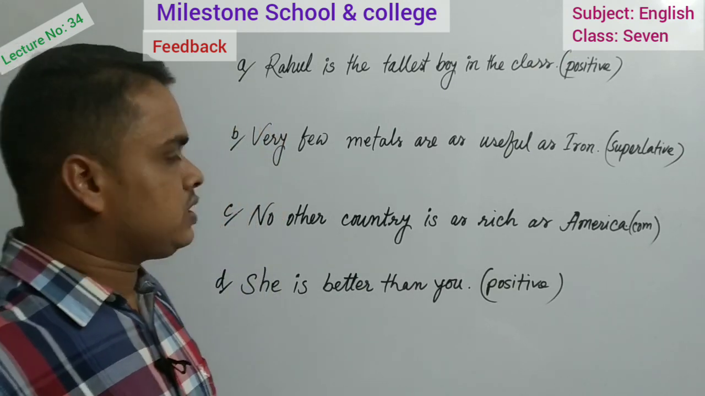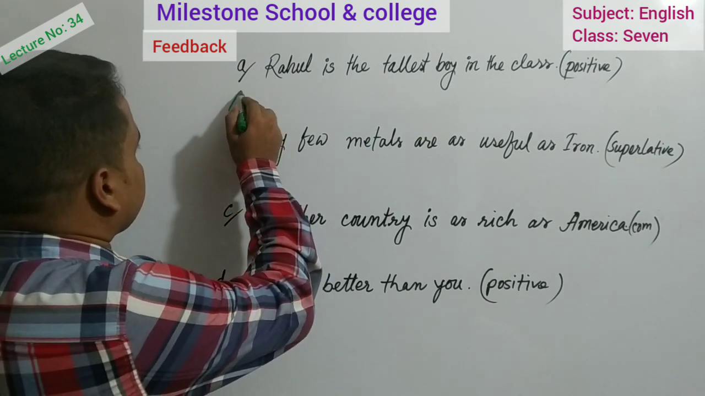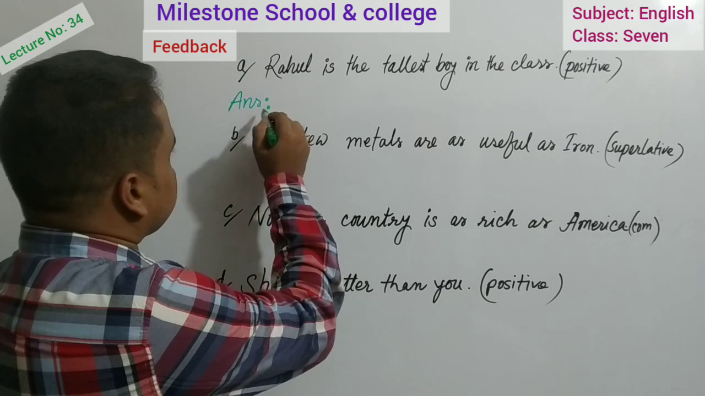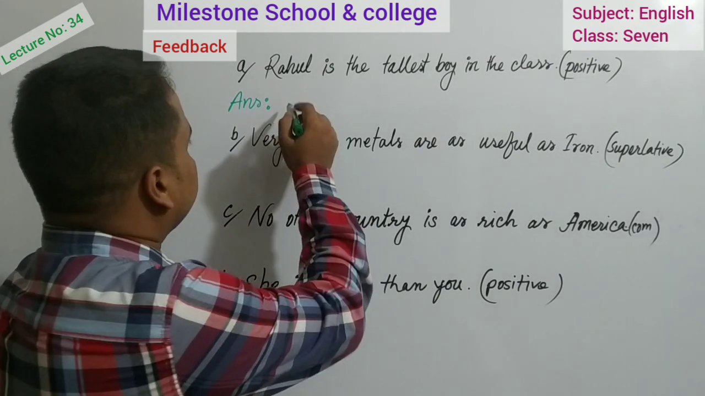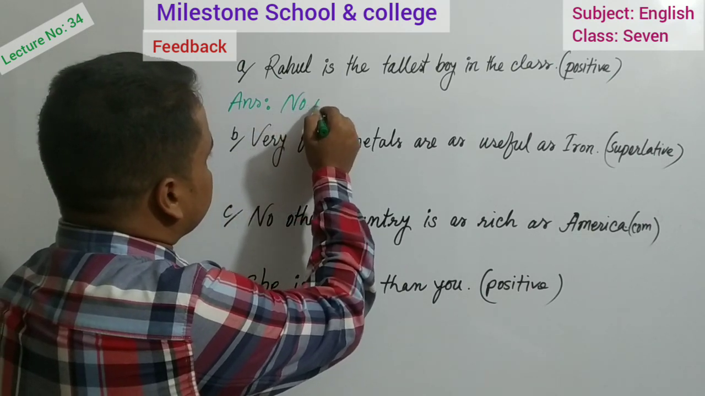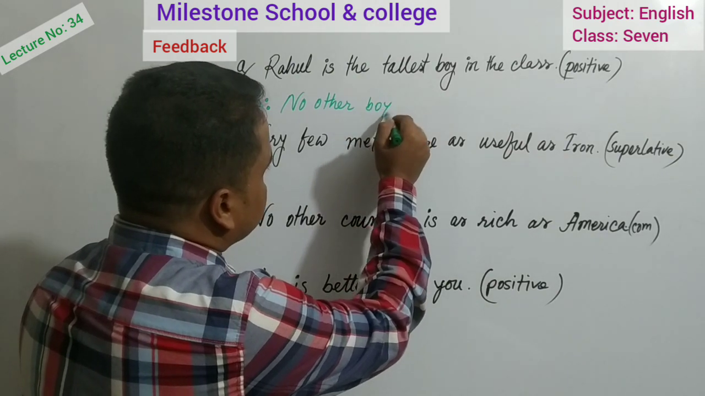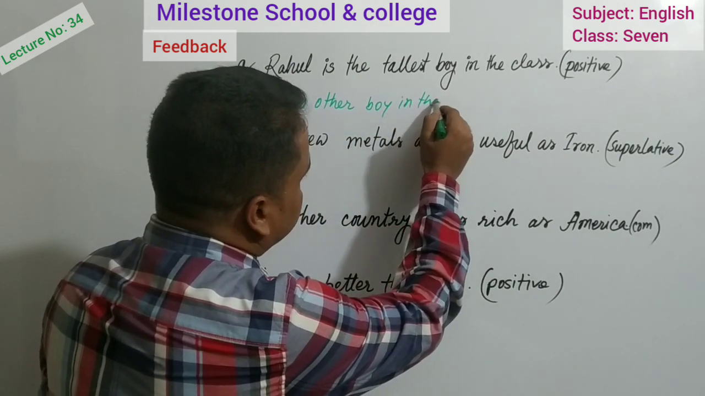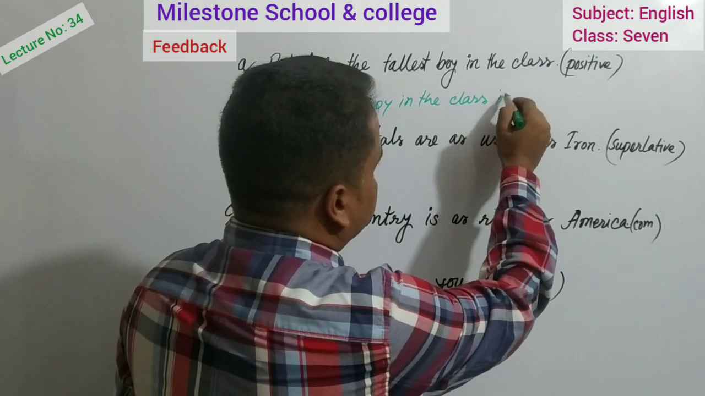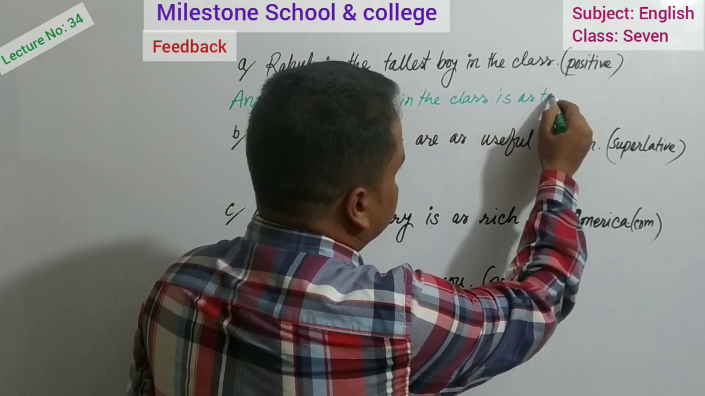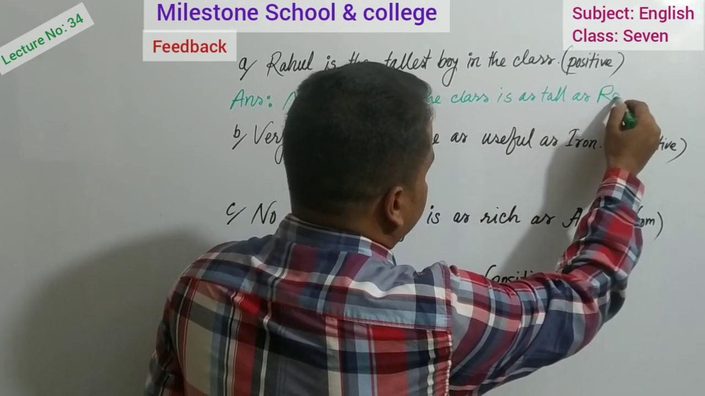I am also writing the answers. You will match the answers with me. First one, Rahul is the tallest boy in the class. So it will be no other boy in the class is as tall as Rahul.